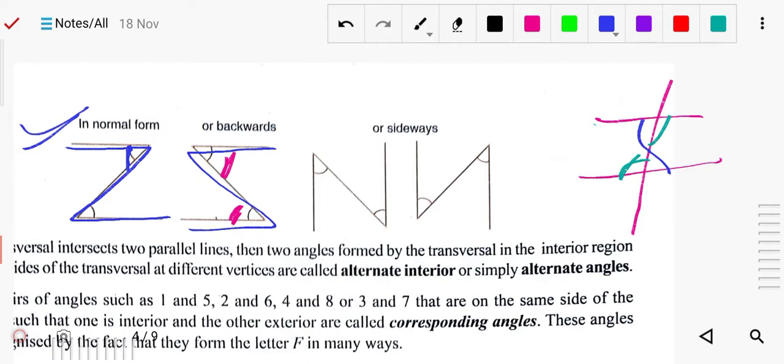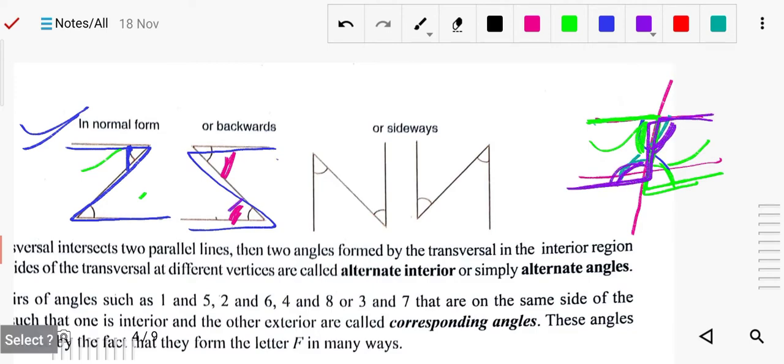Okay, so I am drawing one shape, the Z shape. Check this Z shape I am drawing. So now these two angles are covering, here are these two angles. And now backward Z is there, this is the backward Z. Here again two angles are forming, these two angles. So these two are called alternate interior angles, for this Z is forming.